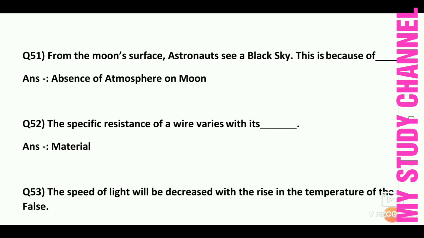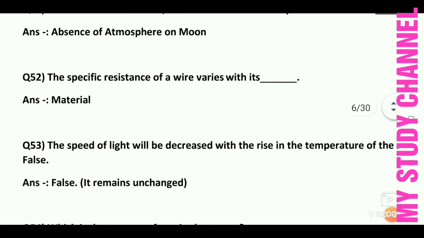Next question is the specific resistance of a wire varies with its dash. The specific resistance of a wire varies with its material is the right answer.